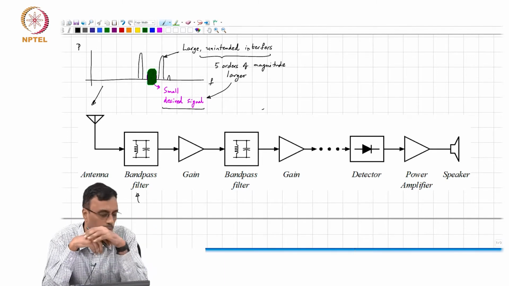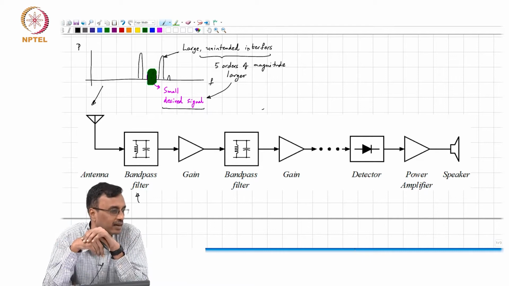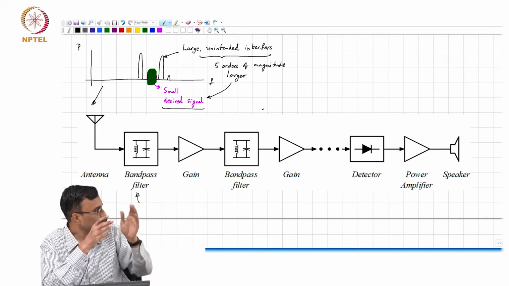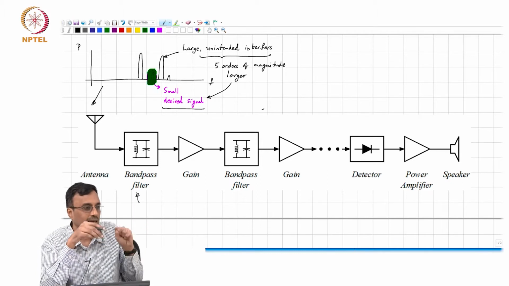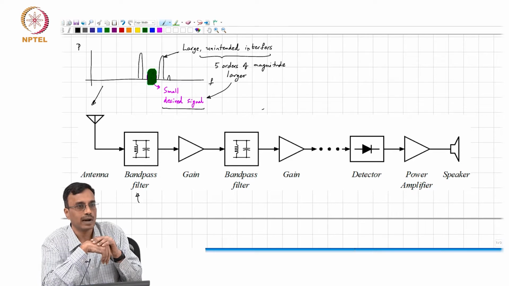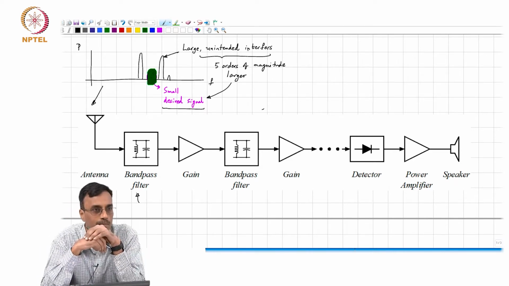And the moment you lose signal, it is equivalent to taking a hit in the noise factor. So, what you want to do is, do some coarse bandpass filtering, then you gain up the result to however large you can without saturating the amplifier.